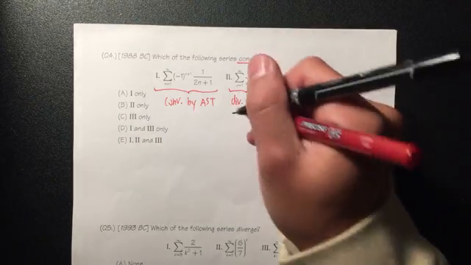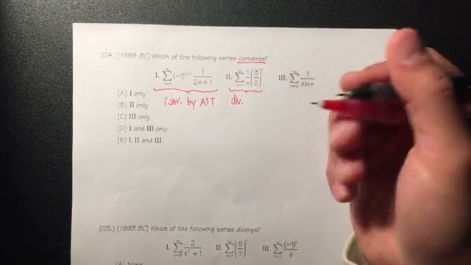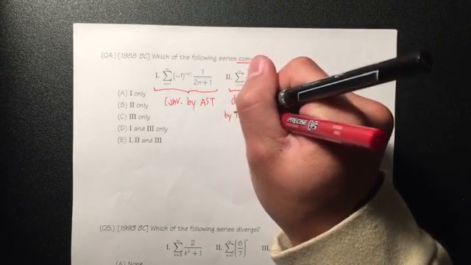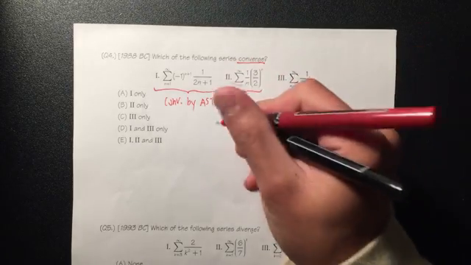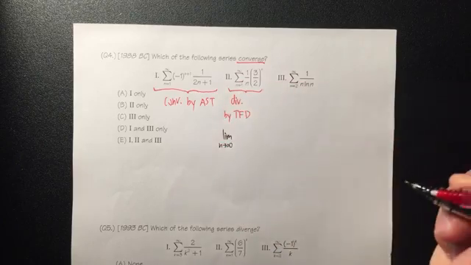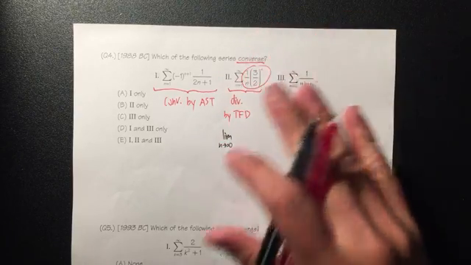Let's take the limit. A lot of people say this is the test for divergence, so I'll put this down. This is the test for divergence, and let me show you. We take the limit as n goes to infinity, and we just look at this part, the nth term test.